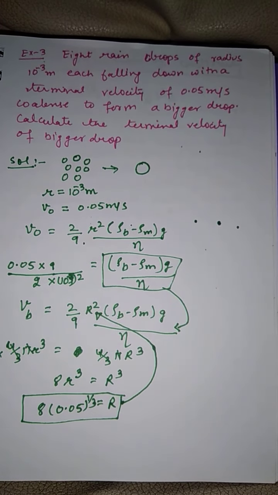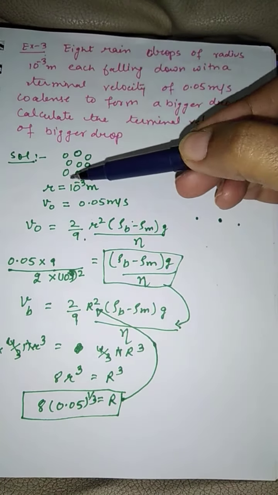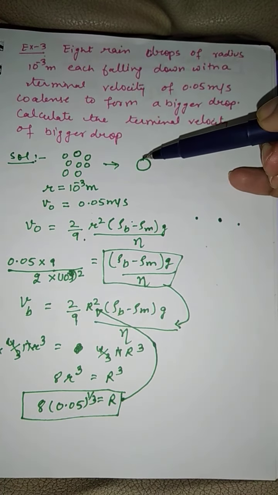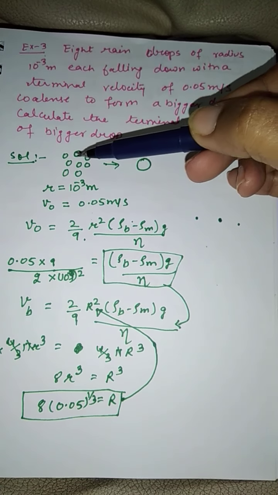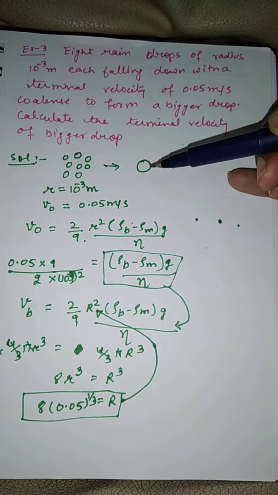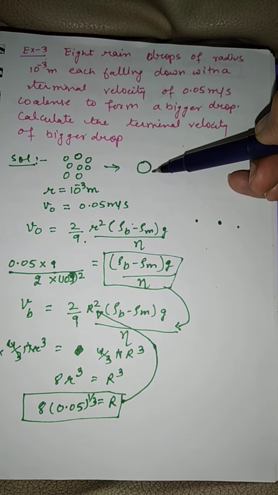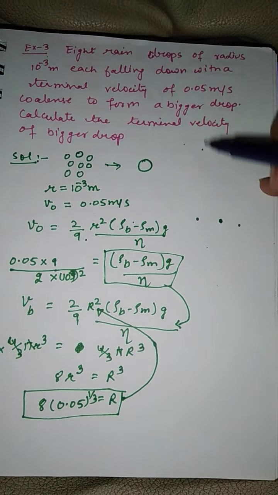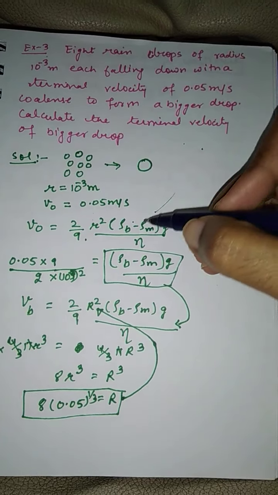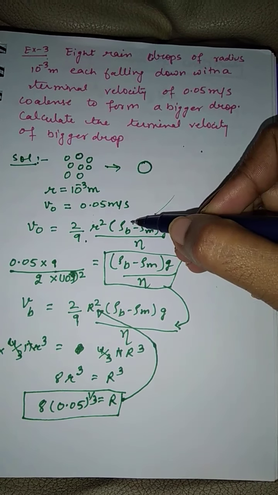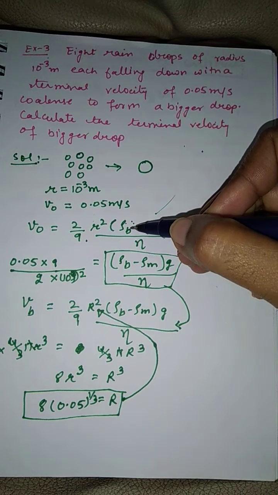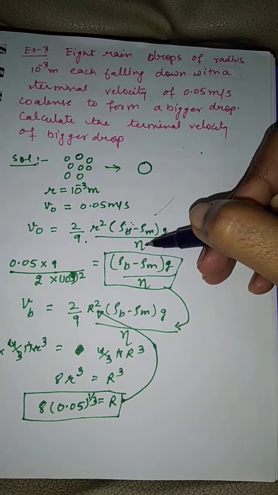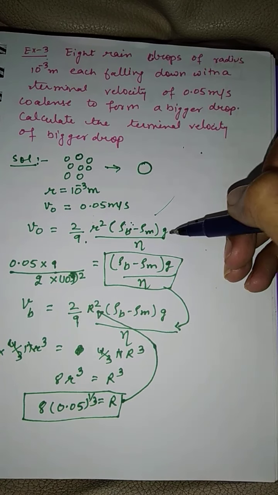Let's say we are given this numerical, that 8 small raindrops merge into each other and make one very big raindrop. The terminal velocity of small raindrops was given to us. We have to calculate the terminal velocity of the bigger drop. First thing we will do is write the formula of terminal velocity. Now what we do not know is the value of rho of body, rho of material through which it is going.